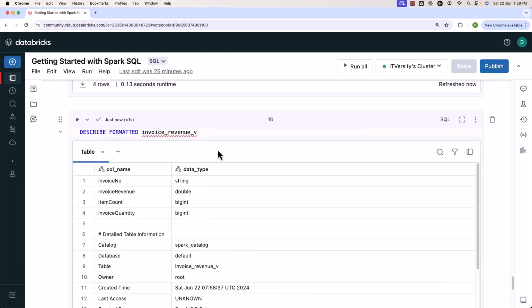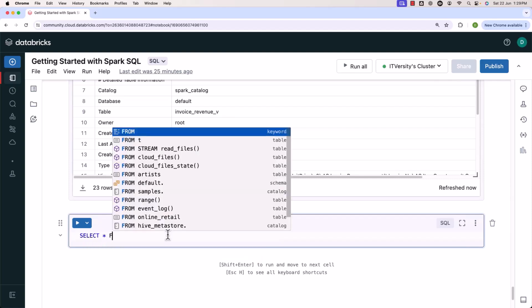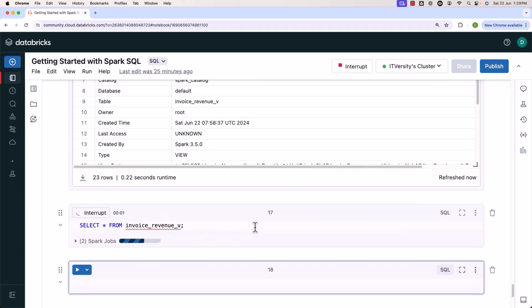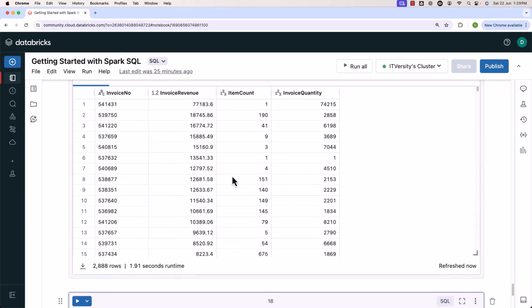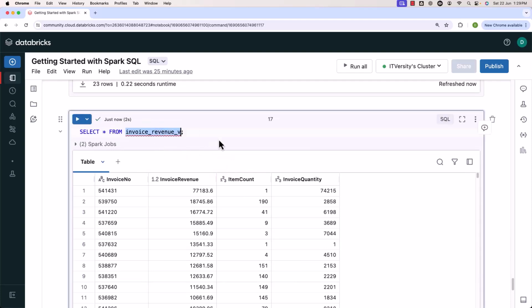That being said, as the view is successfully created and as we have reviewed the details with respect to view, now let's run queries against the view. We should be able to say select star from, the view name is nothing but invoice underscore revenue underscore v. You should be able to see the results with respect to this query here. This is how you should be able to run queries against the view. Whatever logic that is there as part of the view, that logic will be executed. Now, instead of using views, if you wanted to use common table expressions, then you have to use something called as with clause and take it forward.